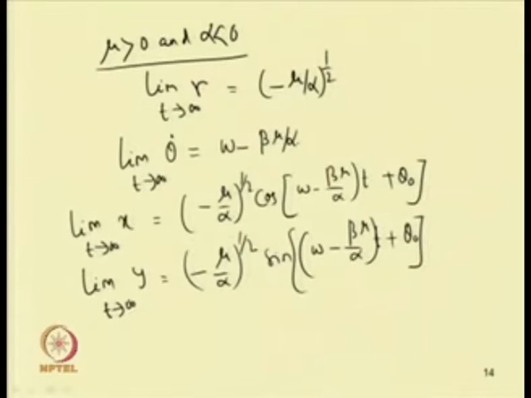For example, taking μ equal to 1, α equal to −1 and β equal to 1, the amplitude becomes 1, and the argument becomes (ω + 1)t + θ₀. Similarly, if one plots by taking different initial conditions, one can obtain the response in the x-y plot.